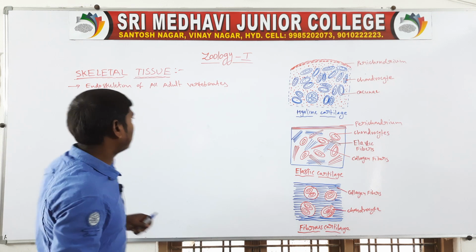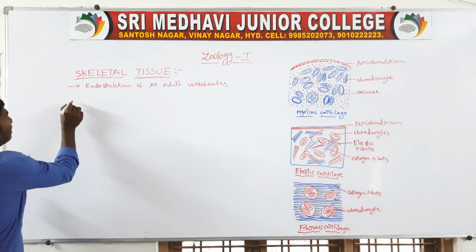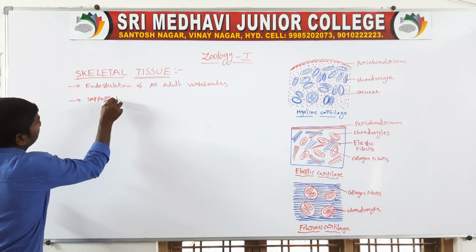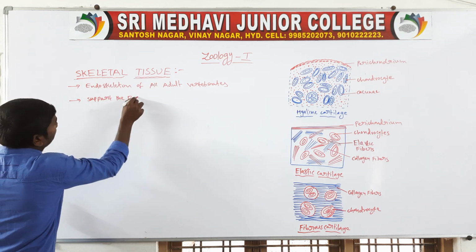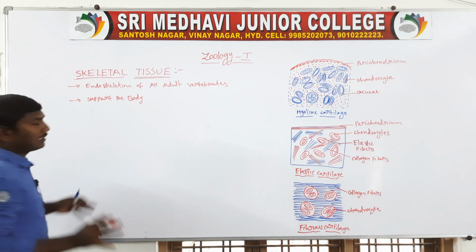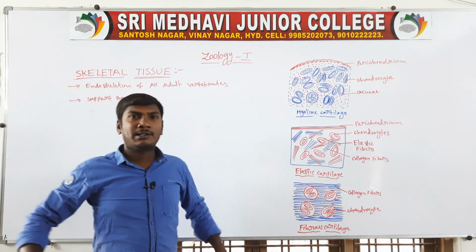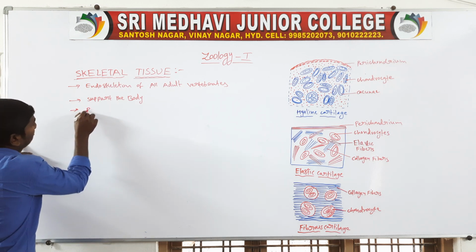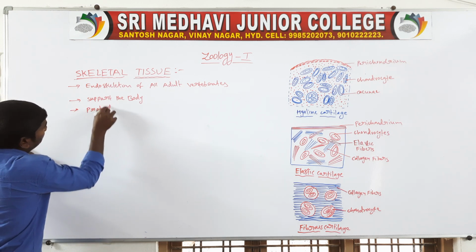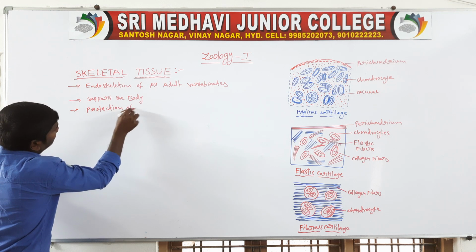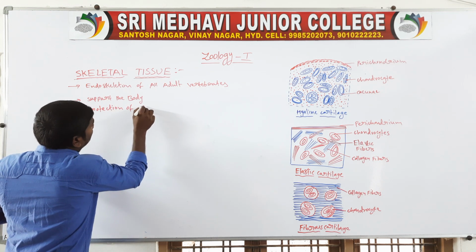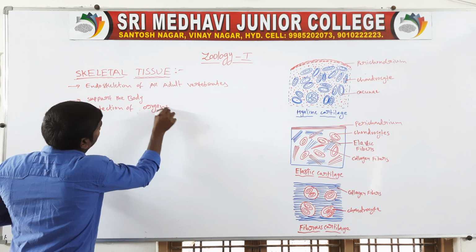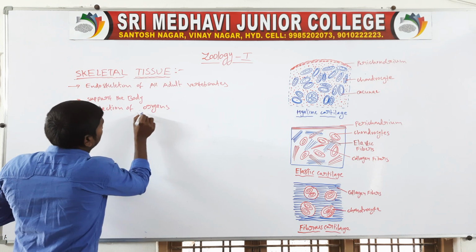Next, the skeleton supports the body. Next, protection of organs.